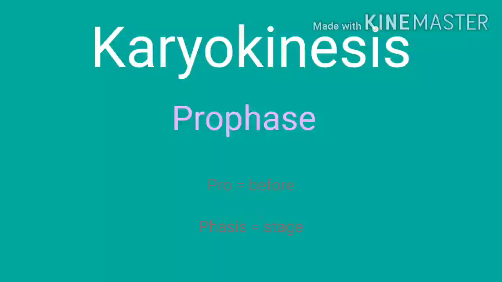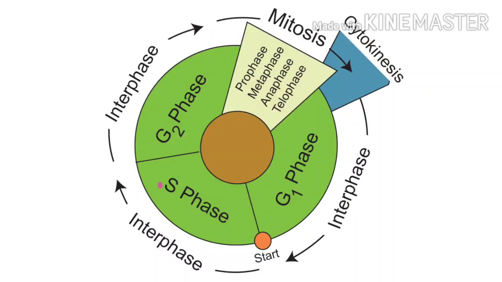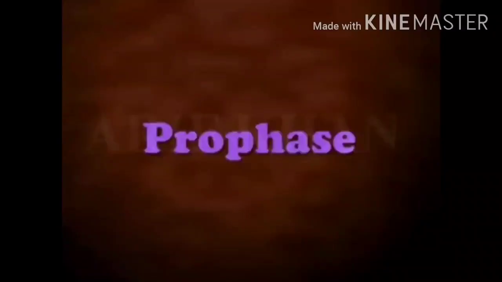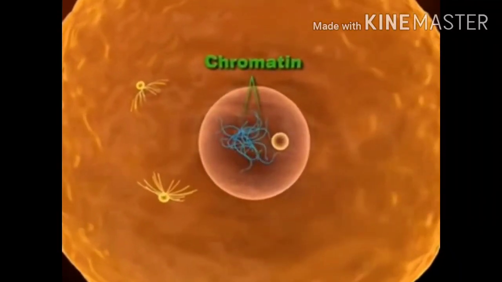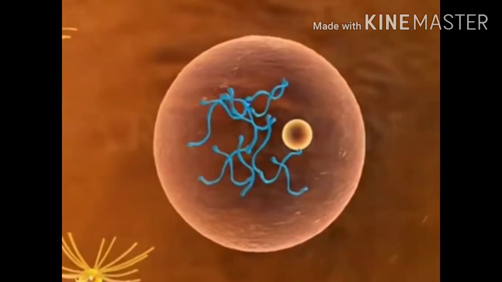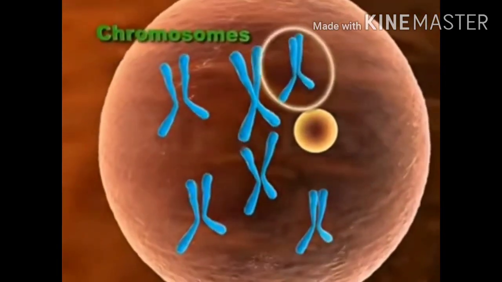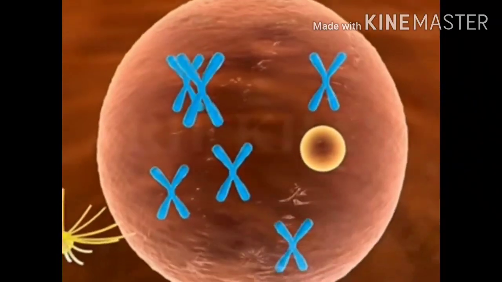In Greek, pro means before or first, and phases means appearance or stage. So the first phase or first stage that appears in karyokinesis is the prophase. This occurs immediately after the S phase and G2 phase. So after the second growth, the nucleus begins to divide, and prophase is the first phase that we see. Prophase is marked by the condensation of chromatin material.